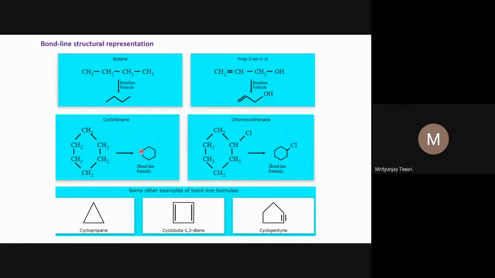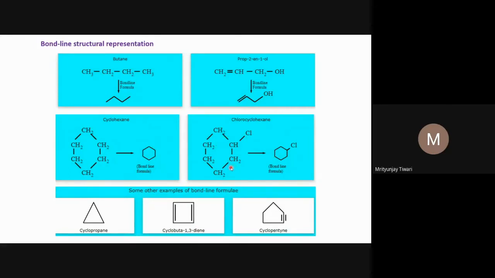So this is a CH2 group, CH2 group, CH2 group. Two valencies are used by the carbon atoms, and two valencies are completed by two hydrogen atoms. This is also a bond line representation, and each carbon should be a CH2 group, similar to this one.